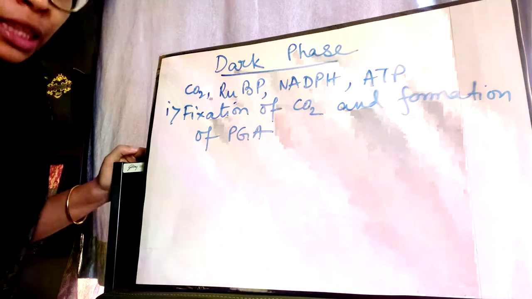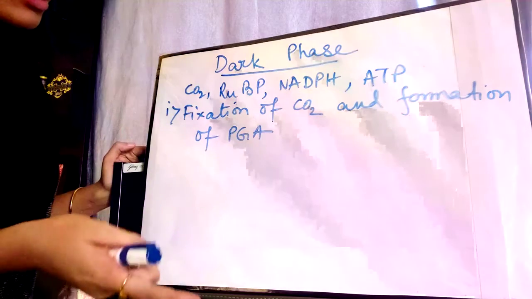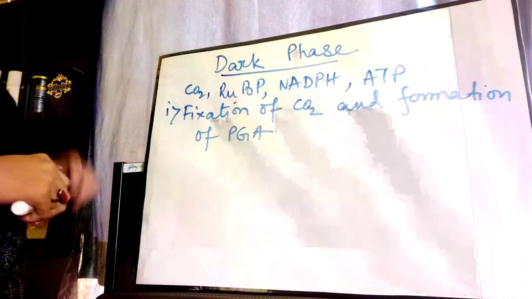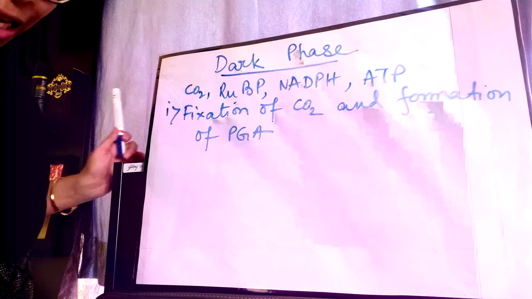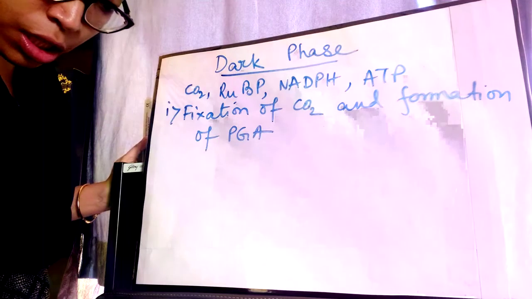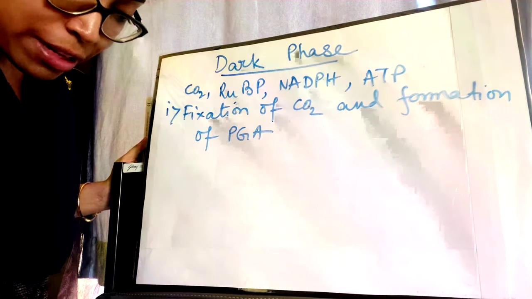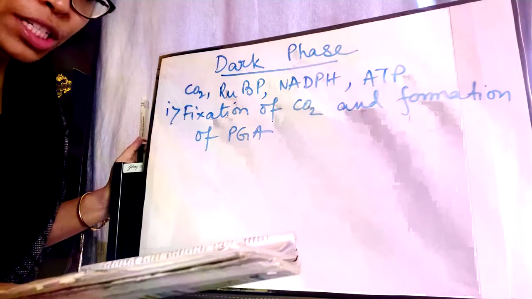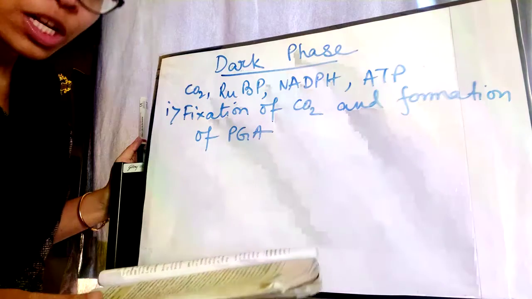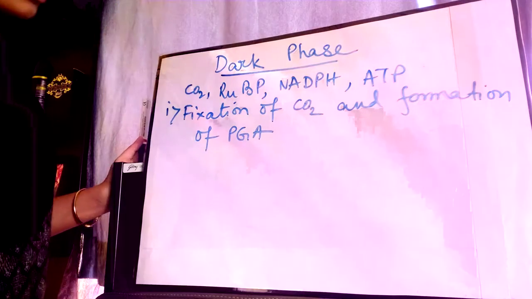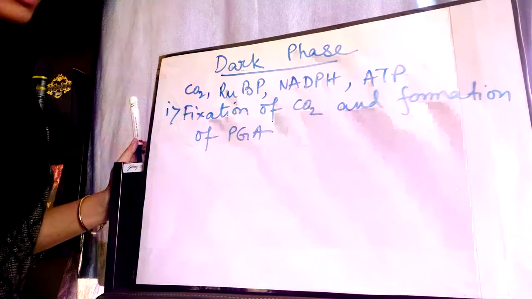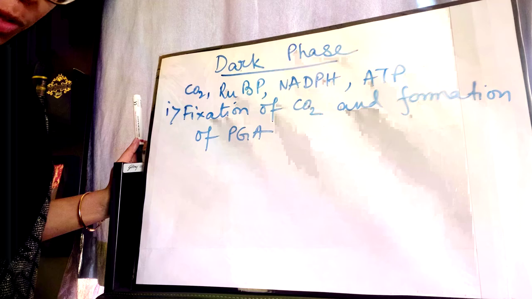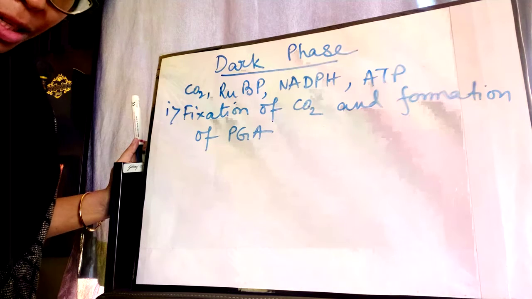Okay, so the substance that will fix the carbon dioxide is RUBP. The full form of RUBP is ribulose bisphosphate. It is there in your book, I think. Okay, first let me read out the first point. In this step, carbon dioxide is first incorporated with 5-carbon sugar phosphate compound, ribulose bisphosphate, RUBP. So the full form of RUBP is ribulose bisphosphate. Okay, now this ribulose bisphosphate is basically a carbon acceptor.